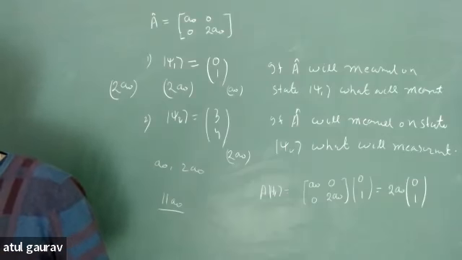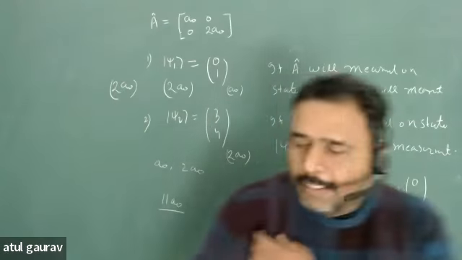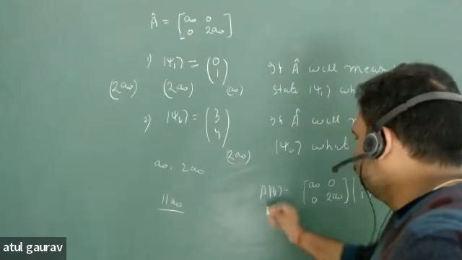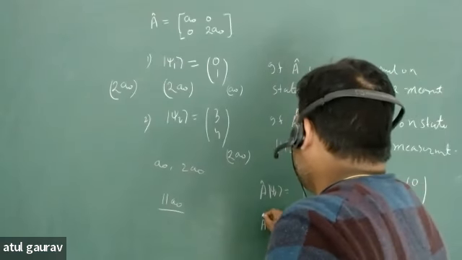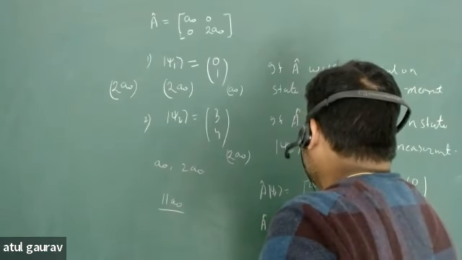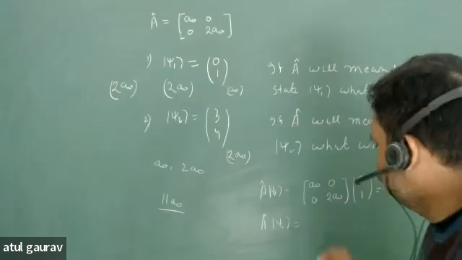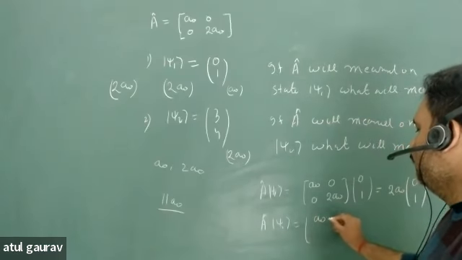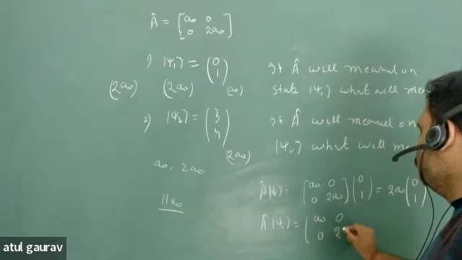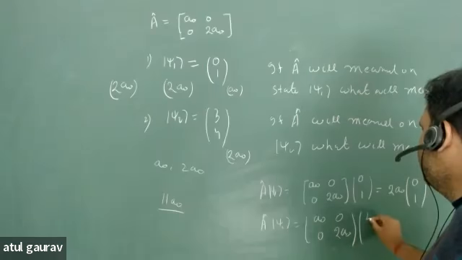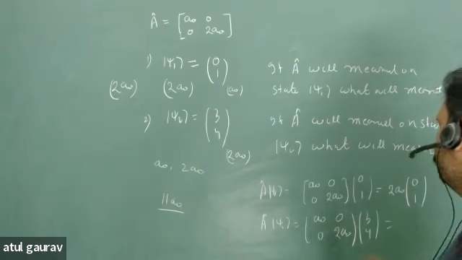Now what about the second one? If you do A on psi2, then what do you get? You have A naught, 0, 0, 2A naught, and you write 3, 4.